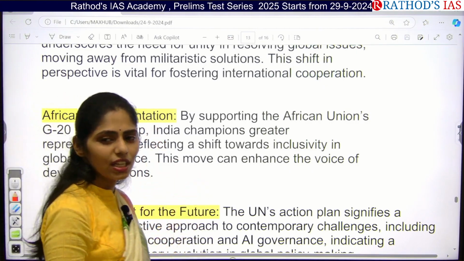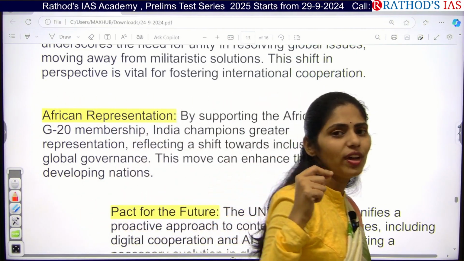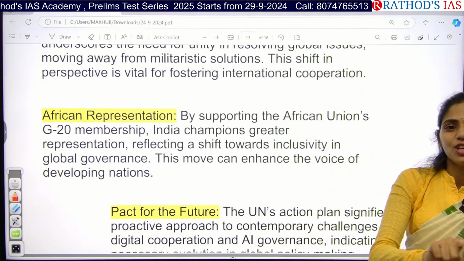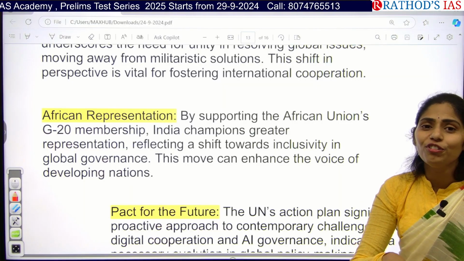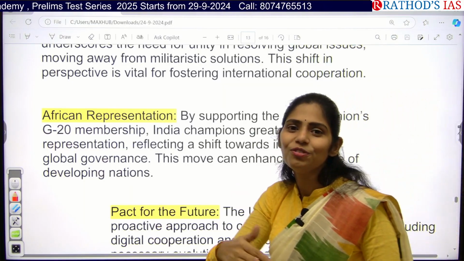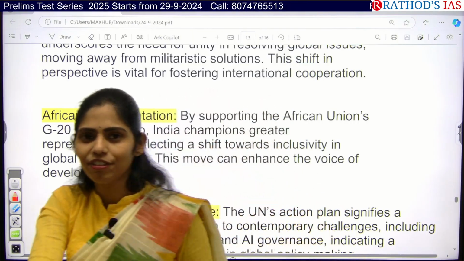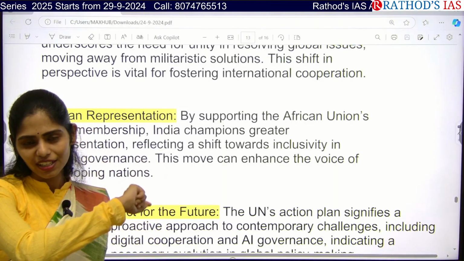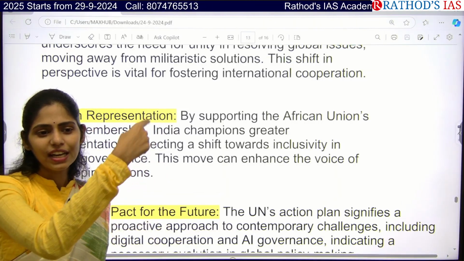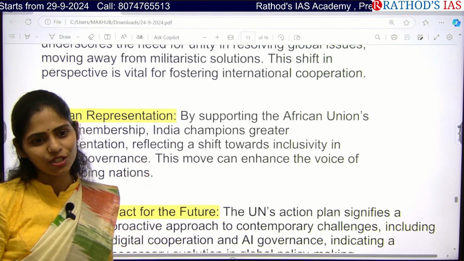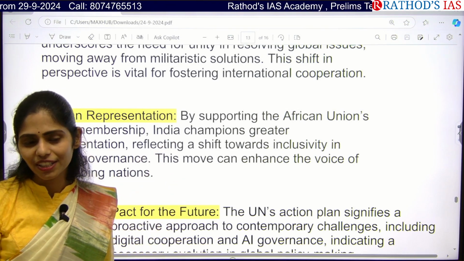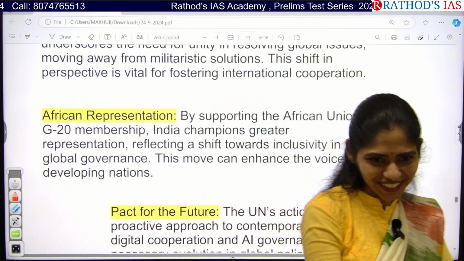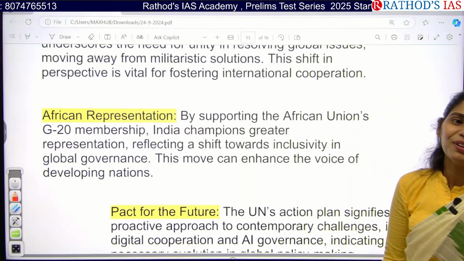Next, do you know about the increasing of membership of G20, where we want to include the African Union? It is also one example quoted by our Prime Minister, that we are focusing on inclusive global governance. So we are going to include the African Union in G20. Why is India saying that? When this decision was taken, India held the presidency of G20, which means we are showcasing our power to the other countries at these global conferences.